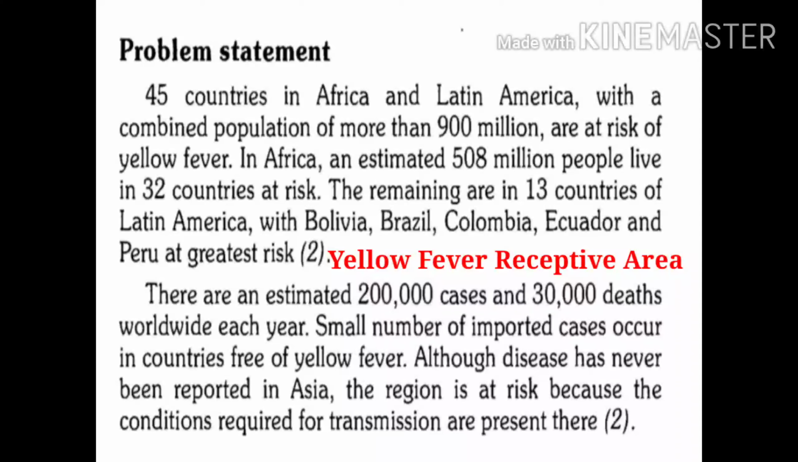As far as the chain of transmission is concerned, there are many things which are present in India. The most important missing link is the virus of yellow fever. It is not present in India. So if it gets introduced, the condition may become worse in India. So this is about the yellow fever receptive area. India we describe as a yellow fever receptive area.